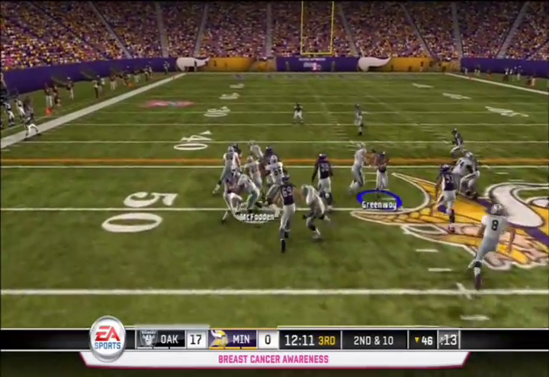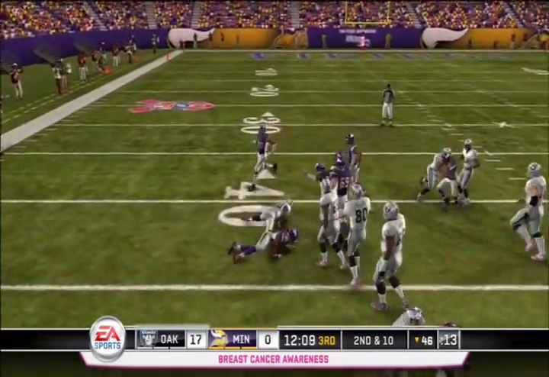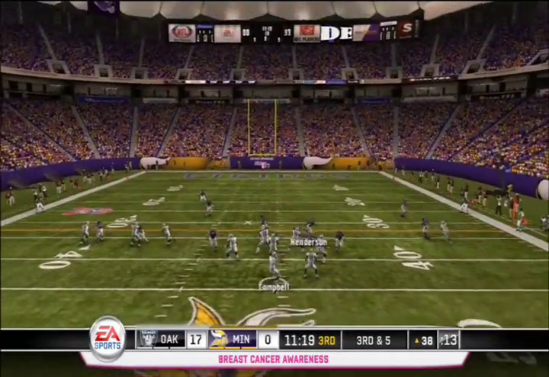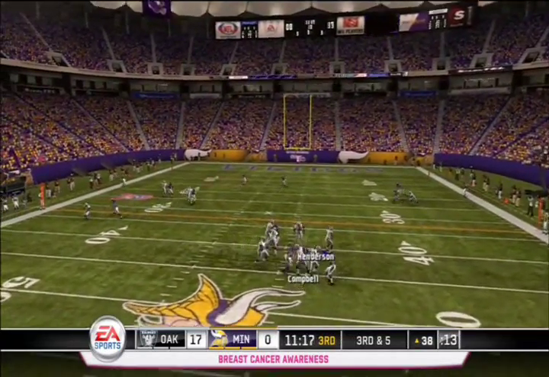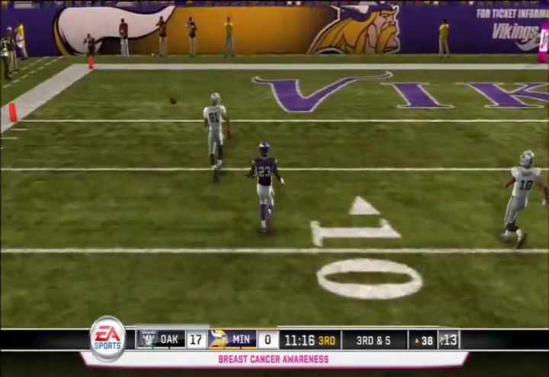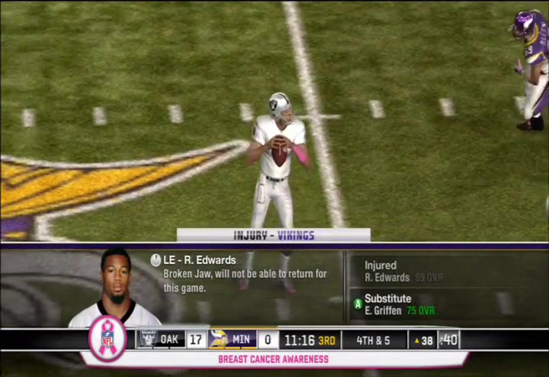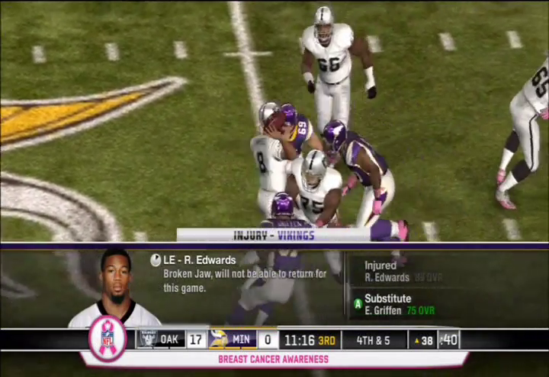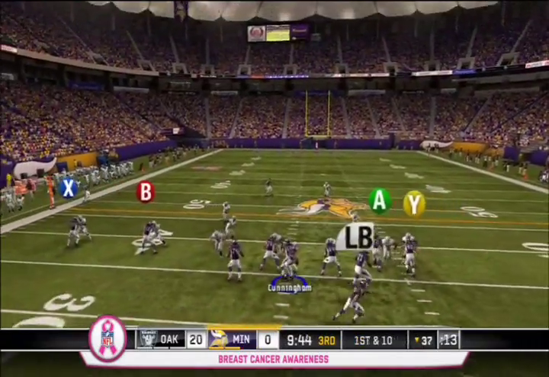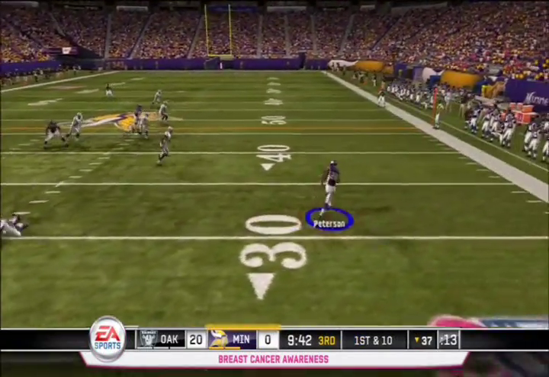McFadden takes a carry, follows his blockers to the left, picks up 13 yards. And then Campbell would look for Louis Murphy deep, but he would overthrow him and it would lead to a Janikowski 55-yard field goal. But earlier in the game, Minnesota's sack leader, Ray Edwards, was injured and broke his jaw, and he will be out for 3 or 4 games.